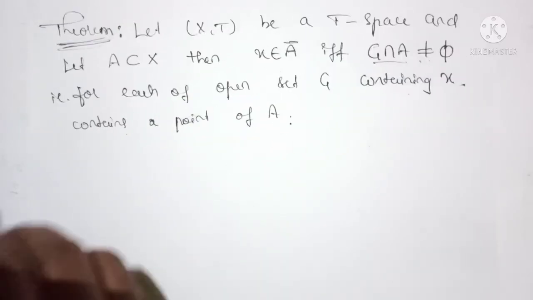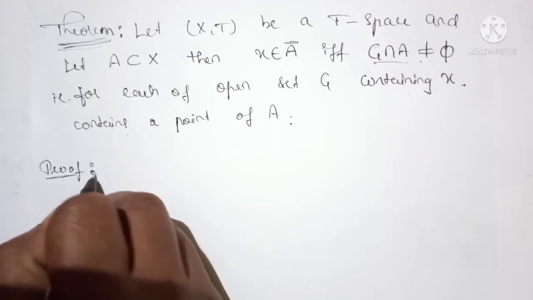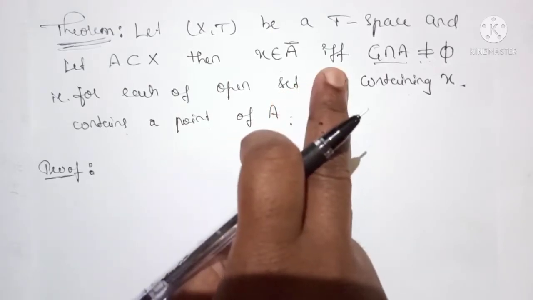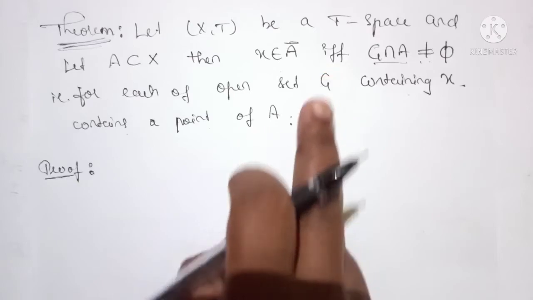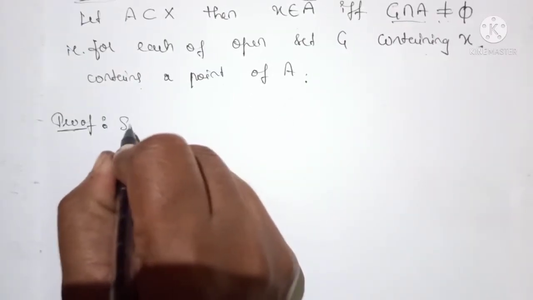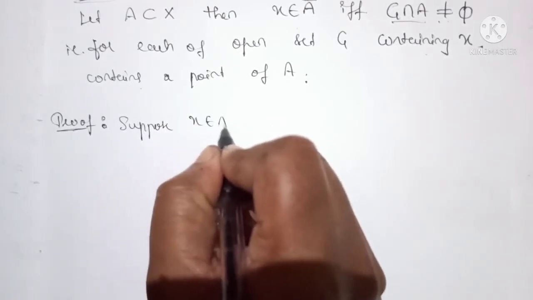Proof. The proof is very simple. Here also we have if and only if, so we have to prove it in two parts. First, suppose x belongs to A closure.